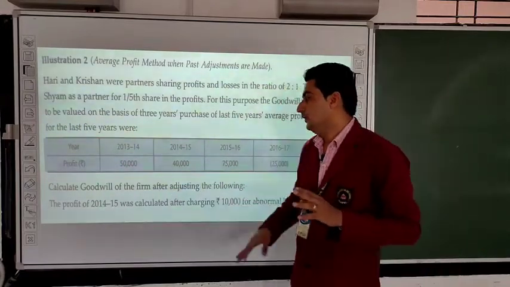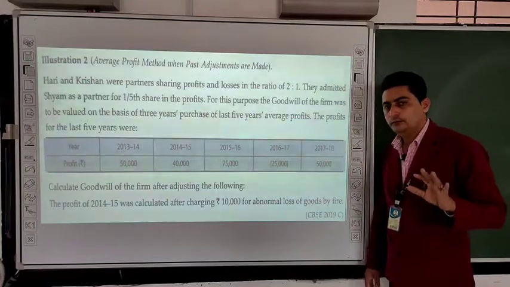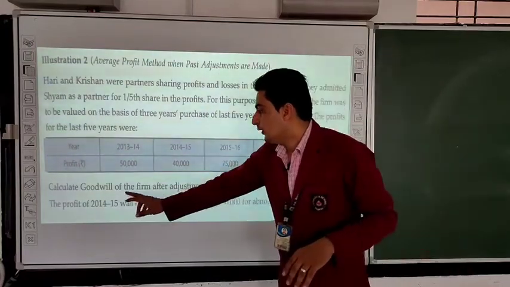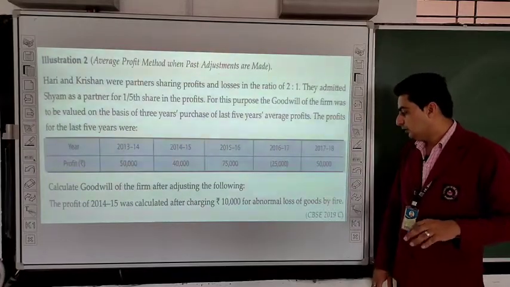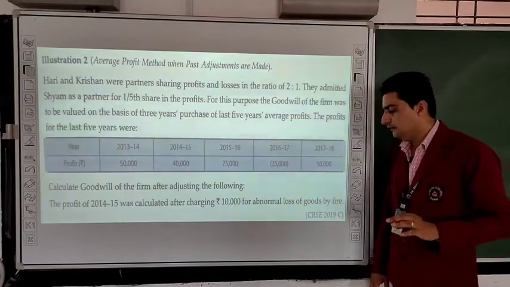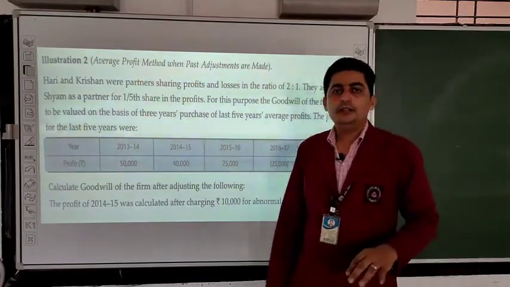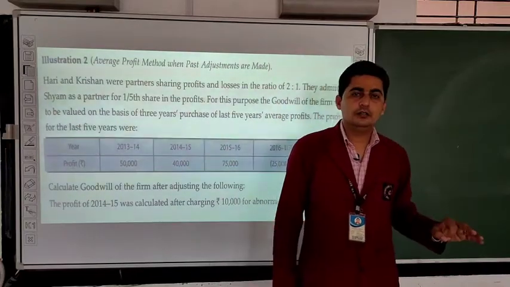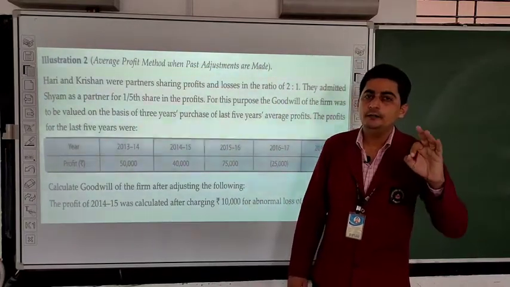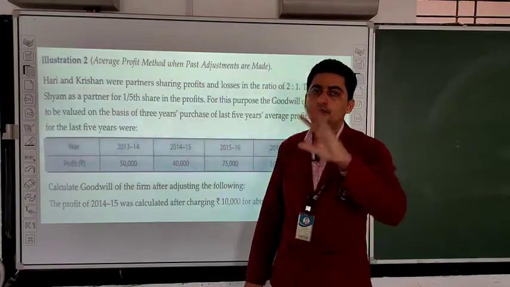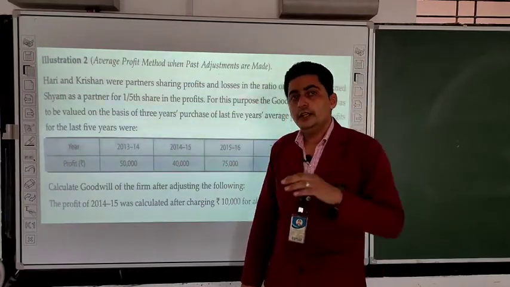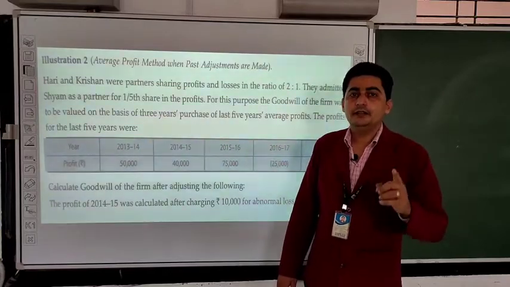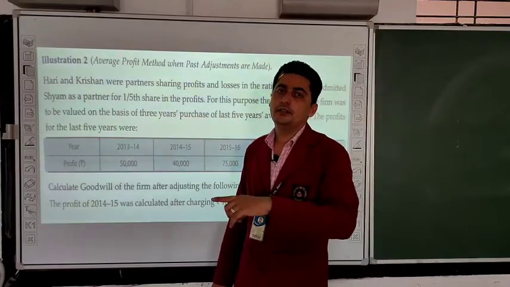Now we have to calculate goodwill of the firm after adjusting the following. The profit of 2014-15 was calculated after charging 10,000 for abnormal loss of goods by fire. So whenever there is any abnormal loss, it will be added back to the concerned year, and if there is any abnormal gain, it will be deducted from the concerned year.